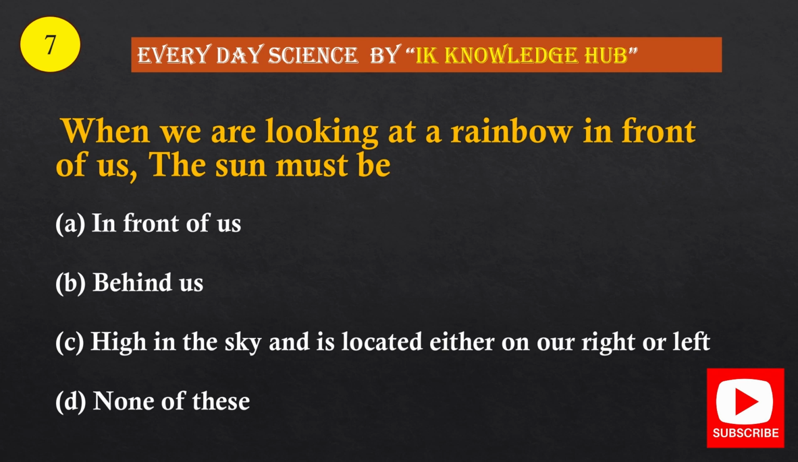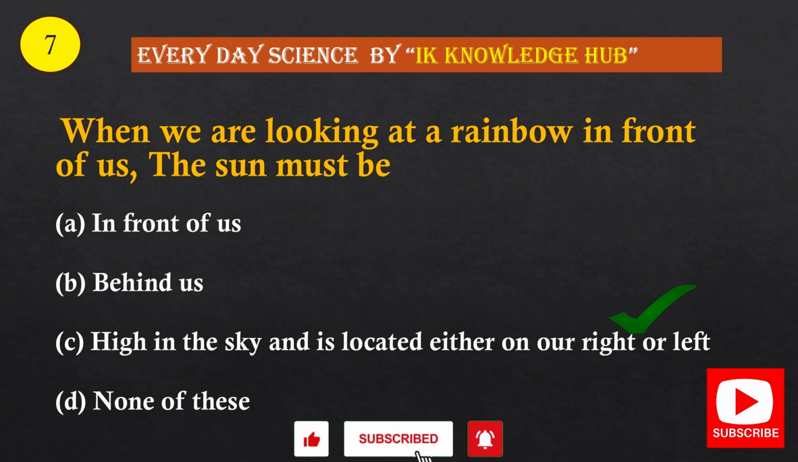Question number 7. When we are looking at a rainbow in front of us, the sun must be: Option A, in front of us. Option B, behind us. Option C, high in the sky and located either on our right or left. Option D, none of these. And the correct option is option C, high in the sky and located either on our right or left.